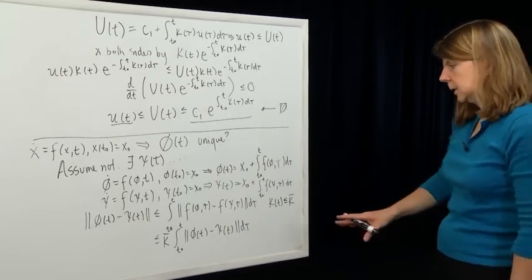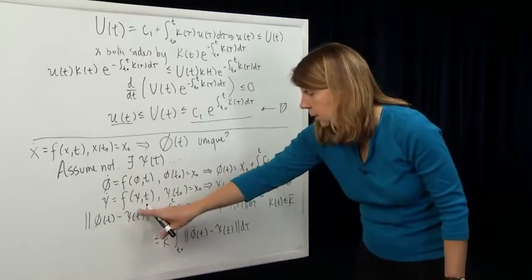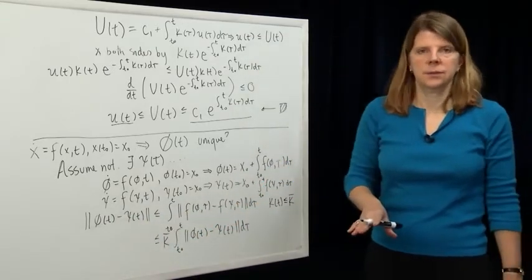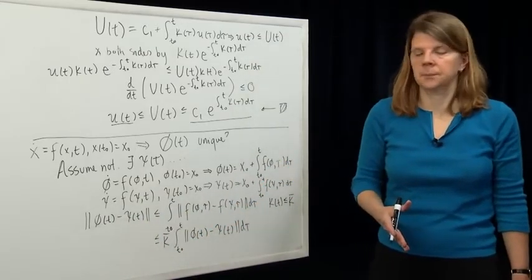Okay, but that's nice because now this inequality here is in the form of the hypothesis of the Bellman Gronwall lemma.